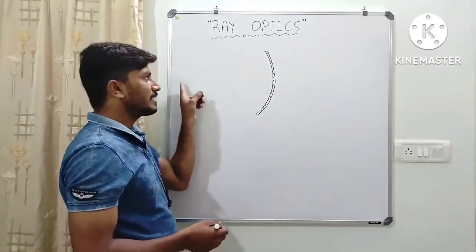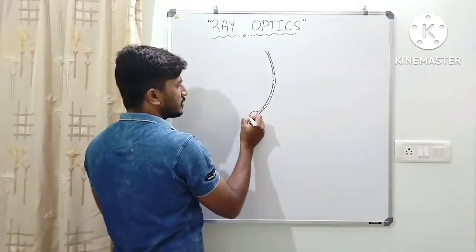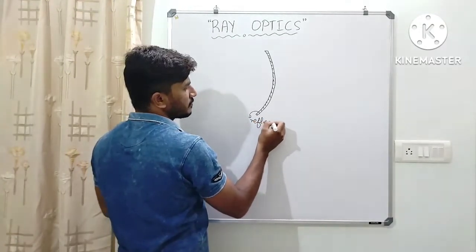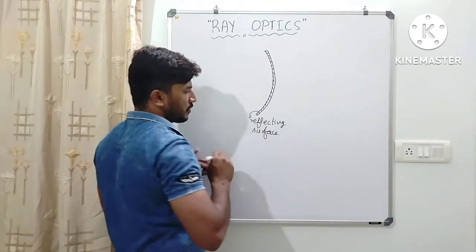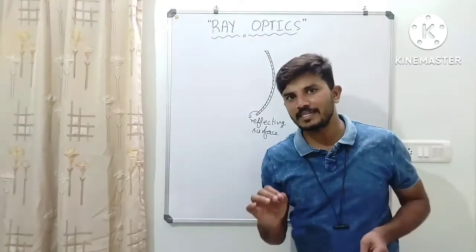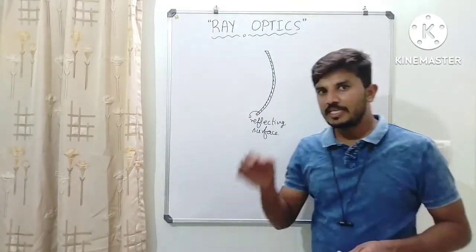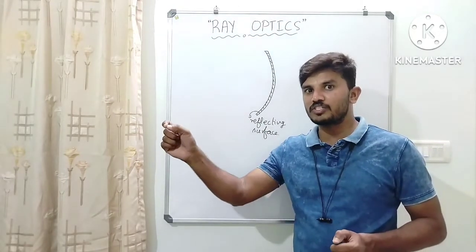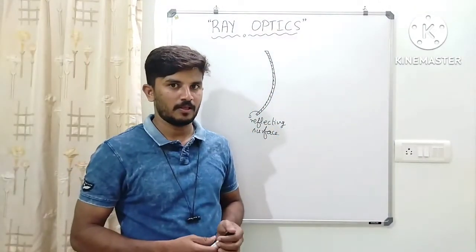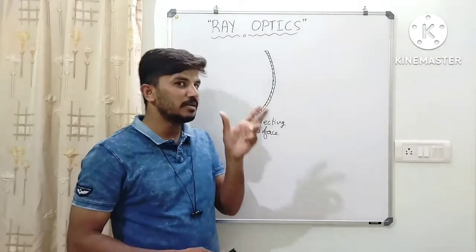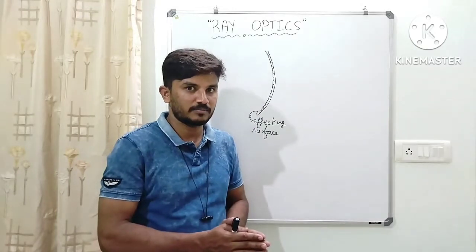So when light is incident on the mirror on this side, it will get reflected. So right here, this is called the reflecting surface. When light is incident on the reflecting surface, images will be formed. The image distance or the position of the image formed by the reflecting surface depends on where the object is placed. And if you want to measure the image distance and object distance, we have the formula. In the next class, I will be deriving it.